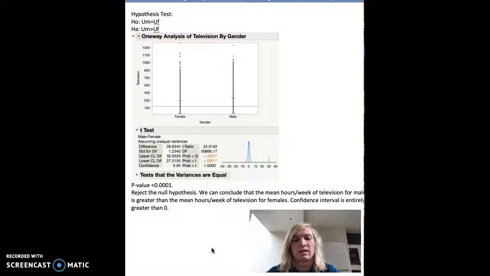And this conclusion is supported by our confidence interval, since it is male minus female, and our confidence interval is entirely greater than 1.